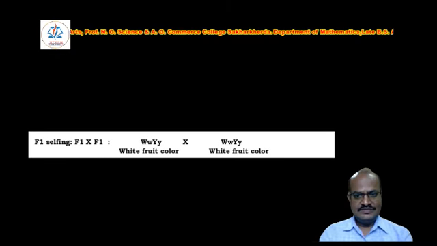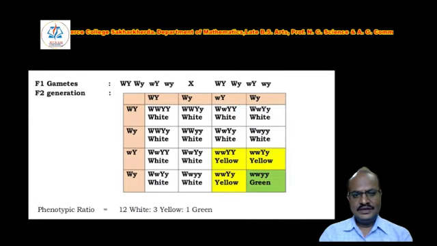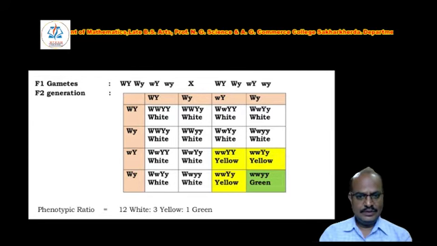Here is the selfing of the F1 generation. That means all fruits are white in color. When we self the F1 generation, we produce these types of phenotypic appearance. That means 12 white, 3 yellow and 1 green.